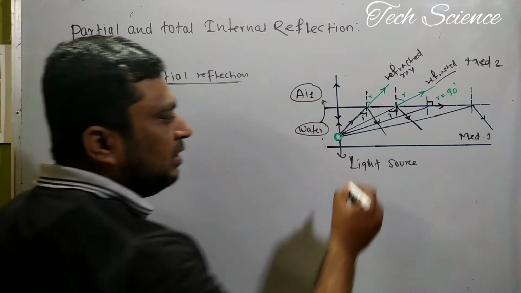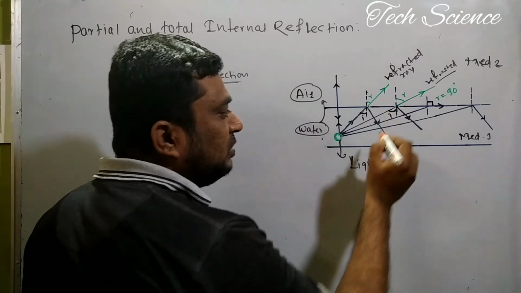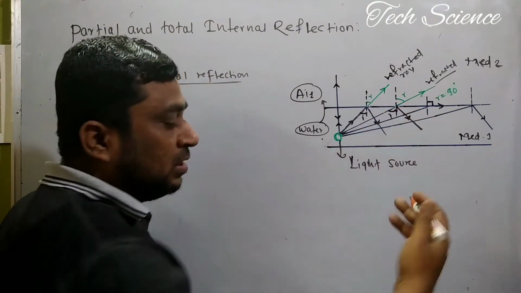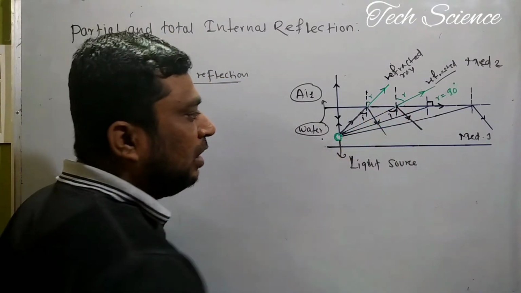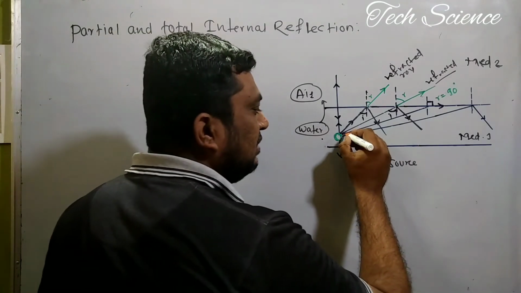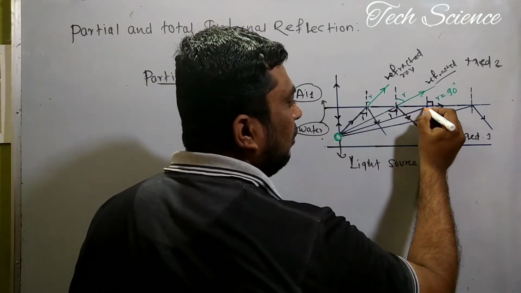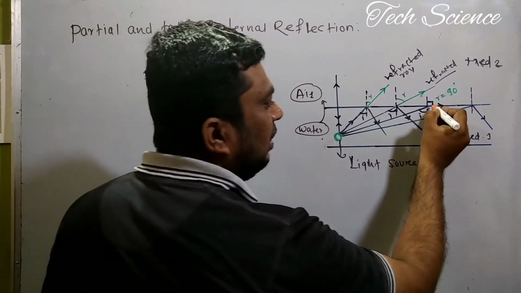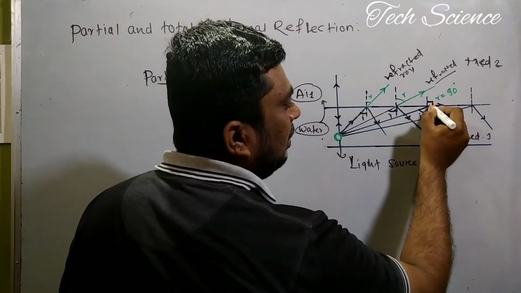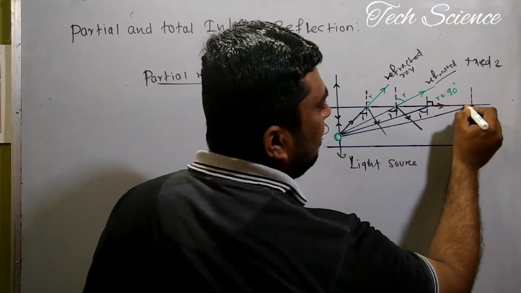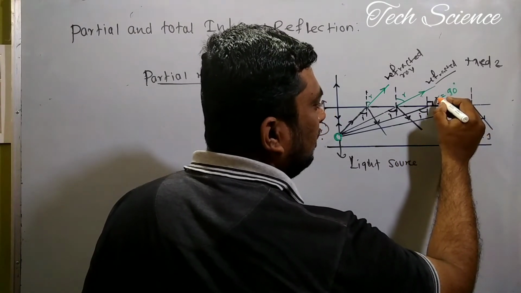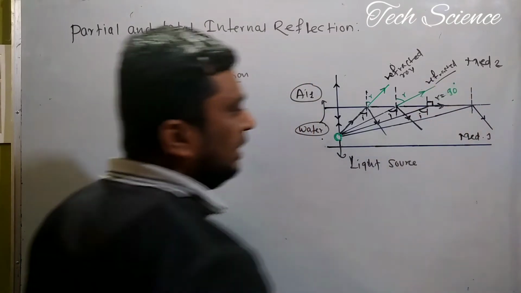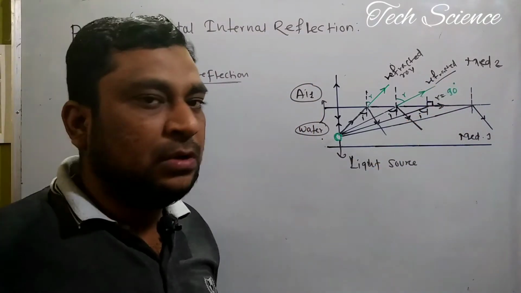Now the third one. What you observe here is that the angle of refraction goes on increasing as you increase the angle of incidence. In the third case, this is the third ray of light. As the angle of incidence increases again, the refracted ray goes parallel to this media, and here the angle of refraction is equal to 90 degrees.